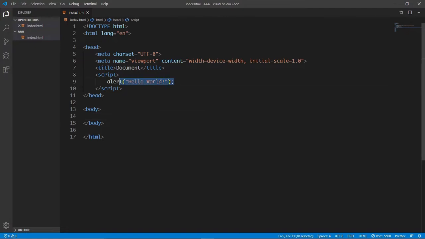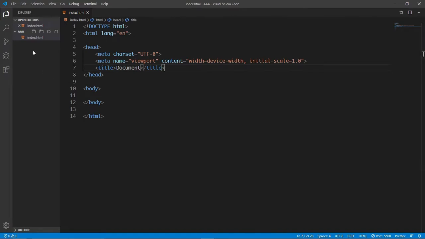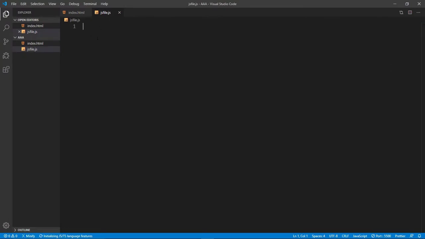So I'm going to take out all this. In fact, I don't even need this. So let's save all this. And then we are going to create another file inside our AAA folder. We're going to call it JS file.js. Let's hit enter. And basically in this file, we are going to write all the JavaScript code we want.